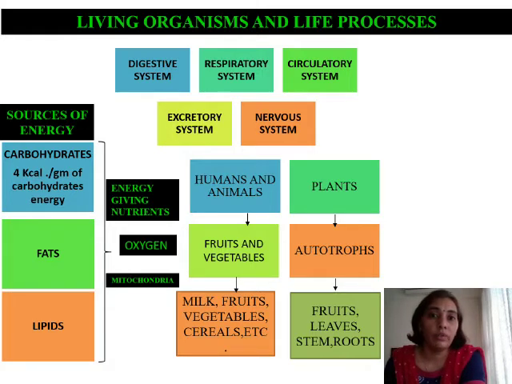Now carbohydrates provide 4 kilocalories of energy per gram. Carbohydrates are called the cheapest sources of energy, because if you look at the molecule of glucose, C6H12O6, it has 6 atoms of oxygen.